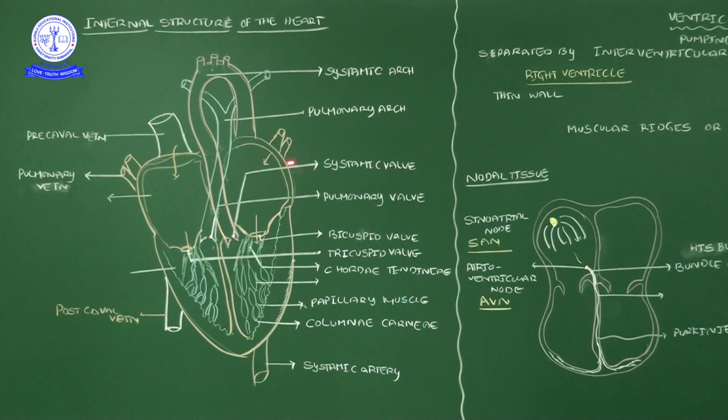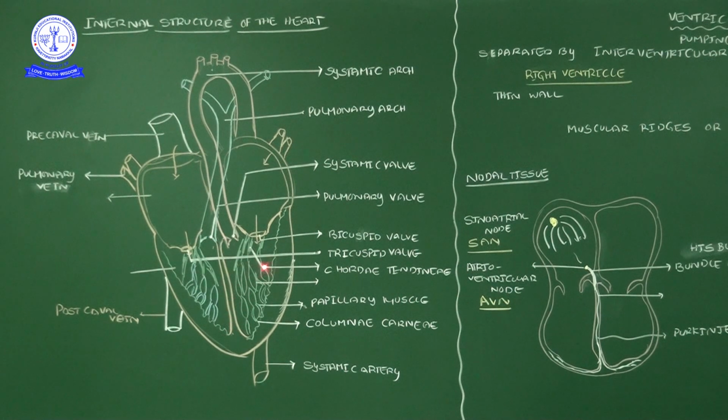The pulmonary valve is present at the place of the pulmonary arch, which originates from the right ventricle. From the right ventricle onwards, the pulmonary arch begins. At the beginning of the pulmonary arch, the pulmonary valve is there.